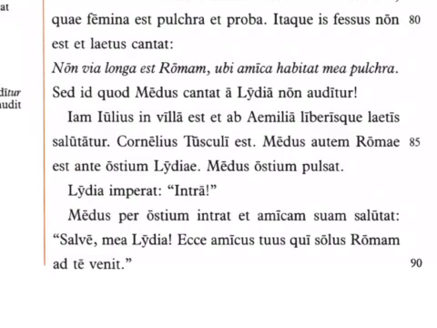Iam Julius in villa est, et ab Aemilia liberisque laetis salutatur. Now Julius is in the villa, or his villa, and he is greeted. Salutatur is a passive verb again, by Aemilia and his happy children, liberis laetis. Cornelius Tusculi, Cornelius is at Tusculum. Remember, that's where his villa is. Julius's villa is near Tusculum. Cornelius's villa is in Tusculum.